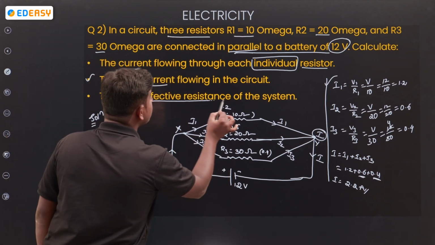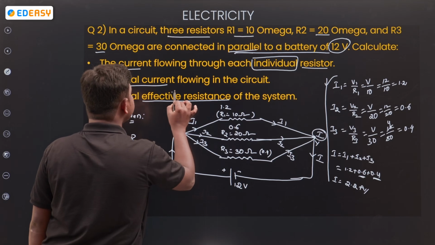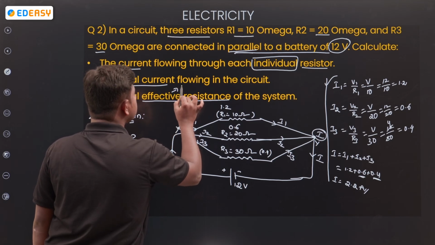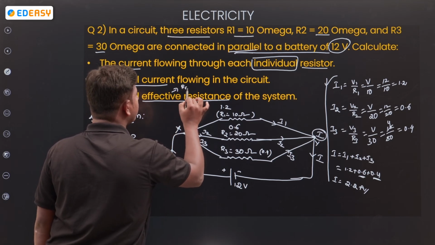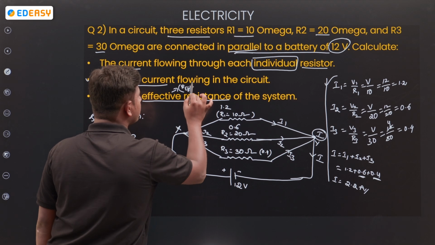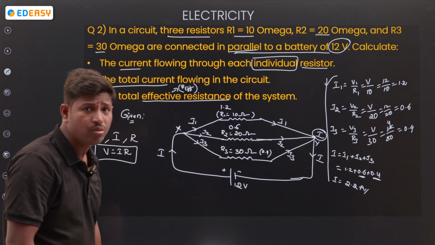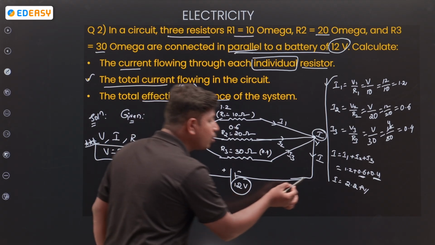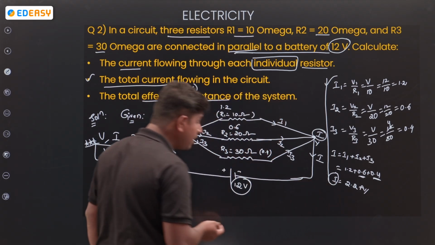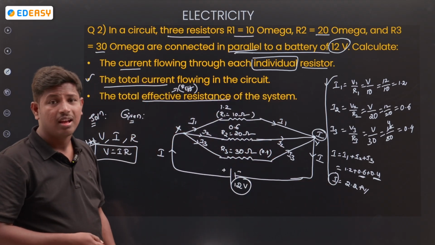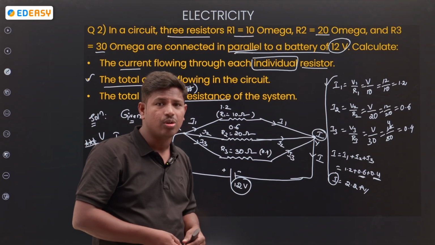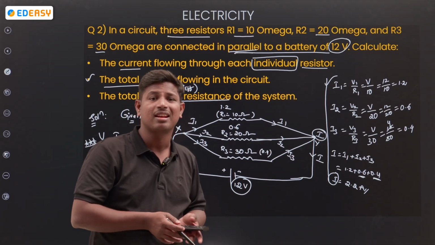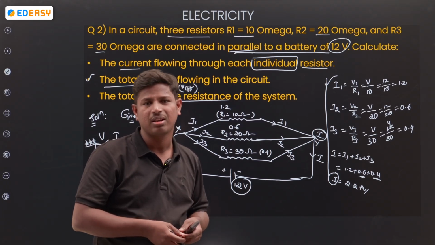Next, the question is not yet completed. Total effective resistance. Effective resistance means R effective or R total. Total potential you know, total current you know, so it is easy to calculate the resistance of the circuit.